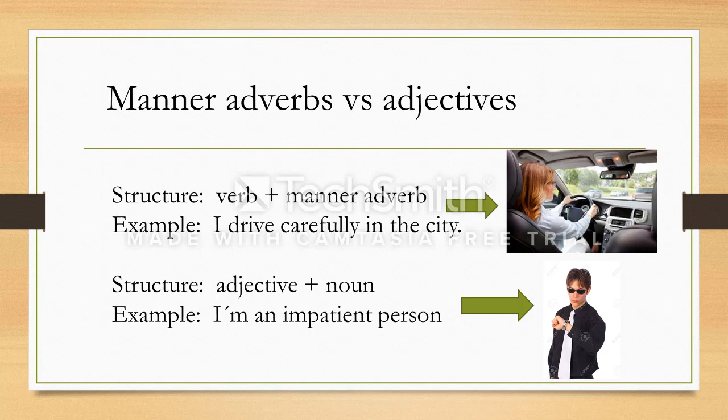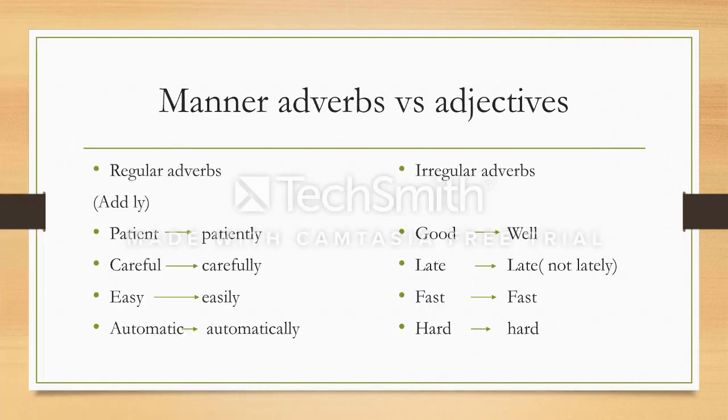So let's look at the next slide. These are a few ways that you can change adjectives into adverbs. Remember that you can change the adjective into an adverb by adding ly at the end. And this is for regular adverbs.